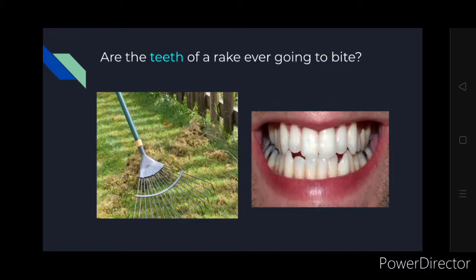Rake is another thing which is used in the garden. This picture is of a rake, and the pointy parts are called the teeth of the rake, and the other meaning of teeth is the ones that we have. We can bite, right? So the poet is asking, are the teeth of the rake ever going to bite like human teeth?